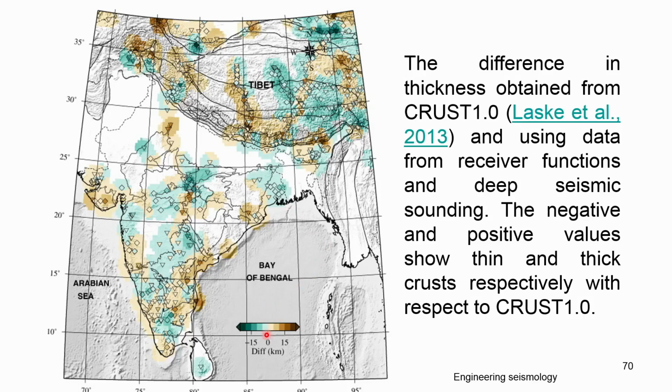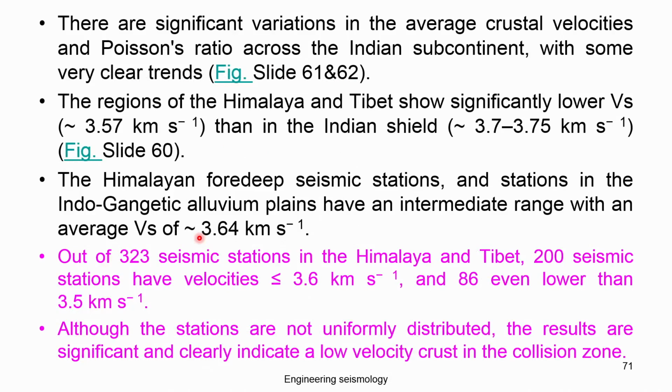So, there may be variation, you always expect that, because Crust 1 talks about the global scale, okay, and depends on what model they used. He has done his own receiver function analysis, which will be more authentic. But when you talk to the international community, you have to validate and compare with global-level comparisons. So, there are significant variations in the average crustal velocity and Poisson ratio across the Indian subcontinent.